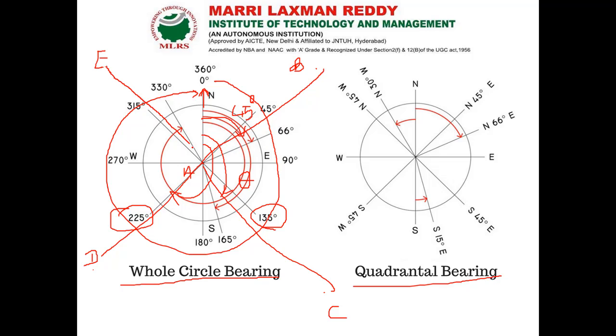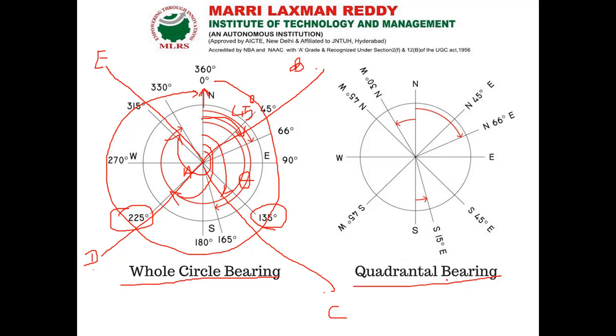For the line A to E, what is the angle with respect to north? If I measure it, I get 315 degree. So this is called whole circle bearing. Whatever reading we get, which is obtained from the magnetic north, that bearing system is called whole circle bearing system.